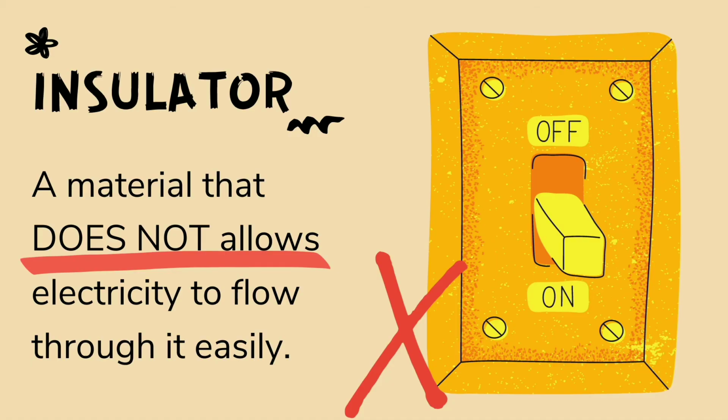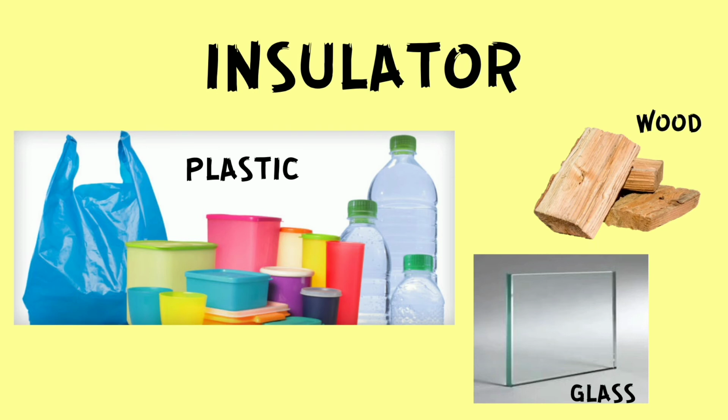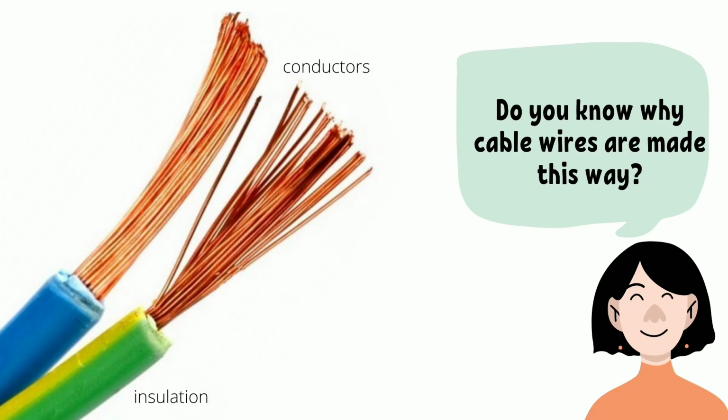Sometimes though, electricity cannot flow through a material. An insulator is a material that does not allow electricity to flow through it easily. Wood, glass, rubber, fiberglass, and plastic are good insulators. Remember the cable? That is usually covered with an insulator to prevent injury.